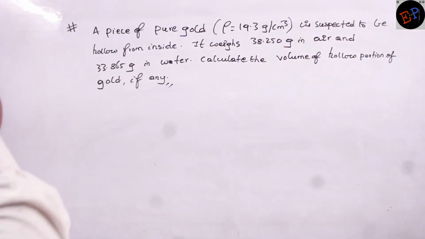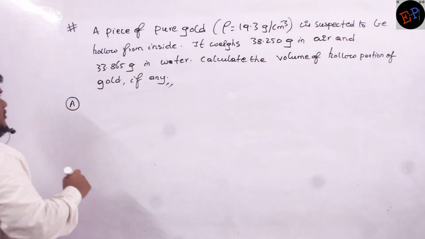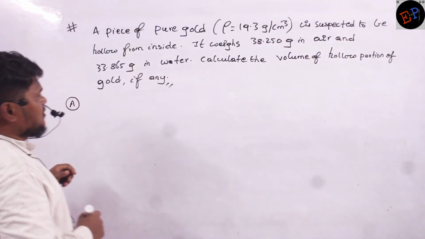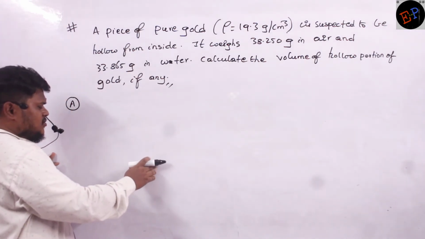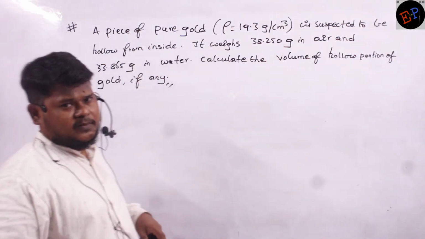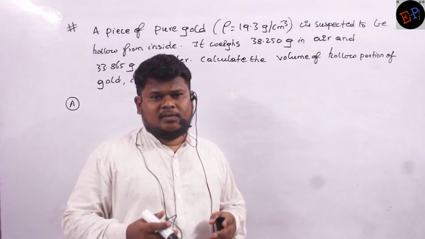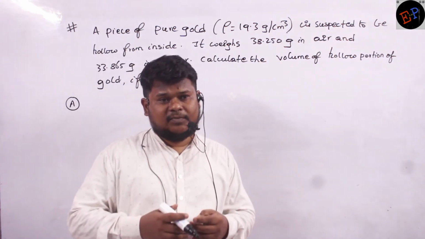Okay. Now see this question. A piece of pure gold whose density is 19.3 gram per centimeter cube is suspected to be hollow from inside. These jewelers, goldsmiths will be there, no? Sometimes they defraud the people. They make some empty spaces inside the ornaments and sell them to the public. Are you able to understand?